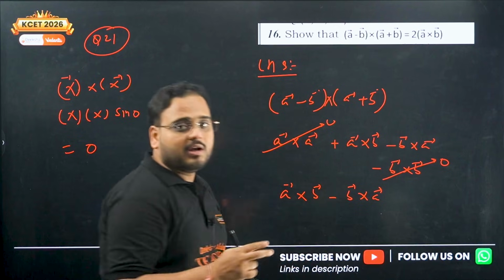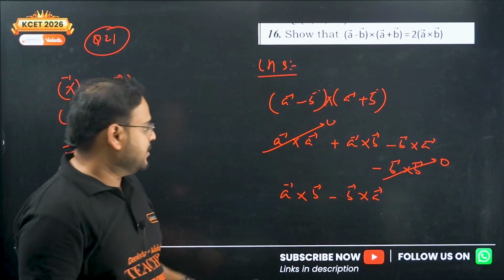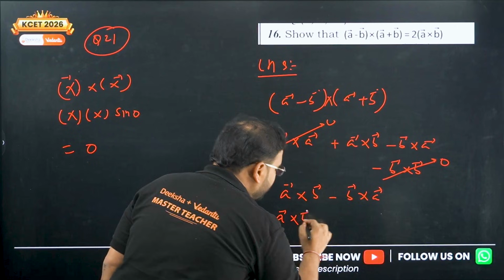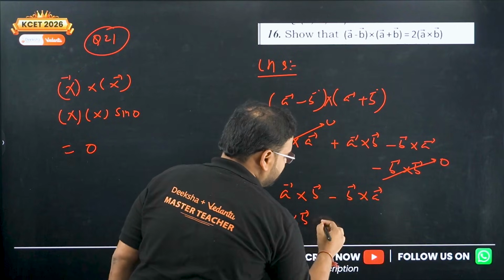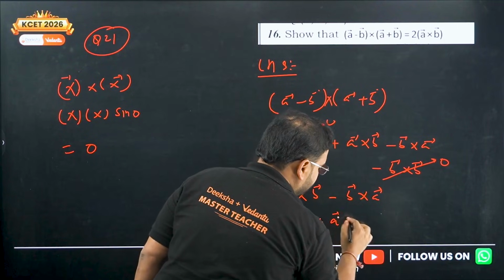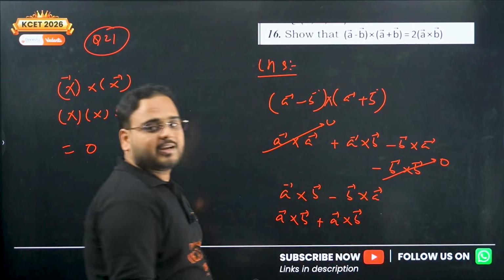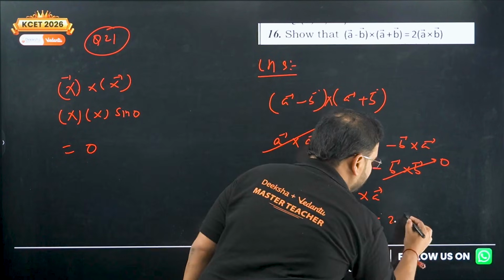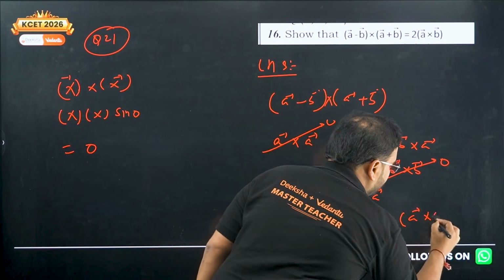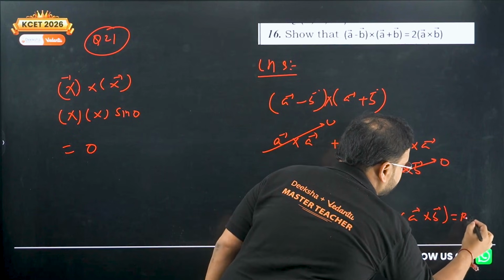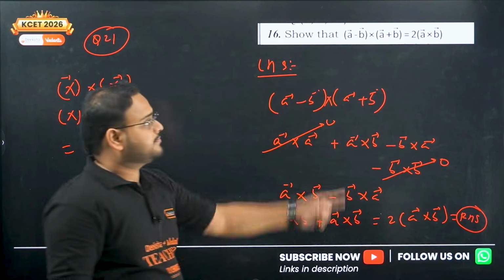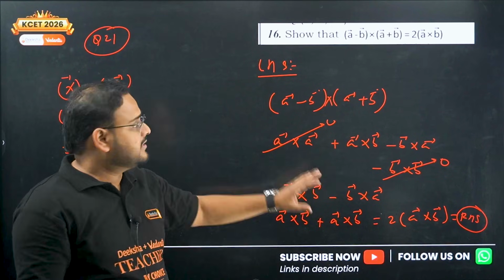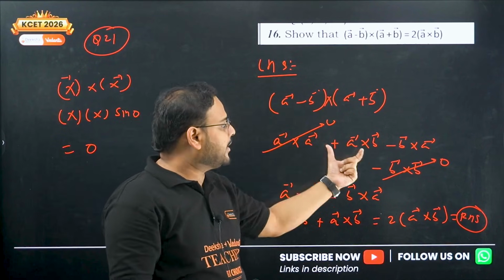Now we all know b cross a is also a vector. If I use the minus sign over here, I'll end up with what? If I take the minus sign inside this, it will become plus a cross b. Correct, no? The vector will be reversed. So I get a cross b plus a cross b. Answer is twice of a cross b. This is nothing but your RHS. Check RHS. Proved or not? Simple enough. Simply apply the distributive property, you get the result.